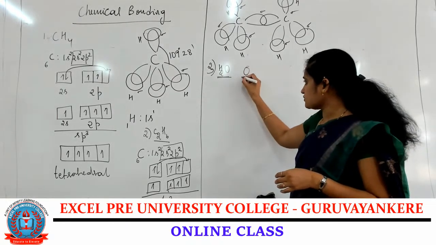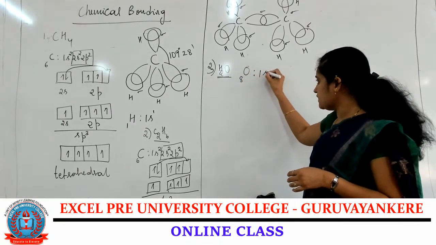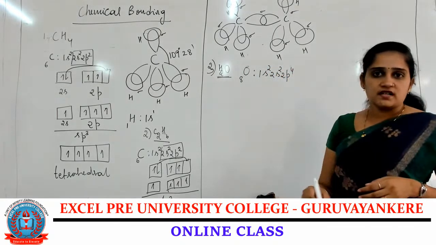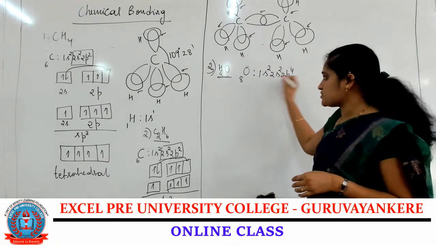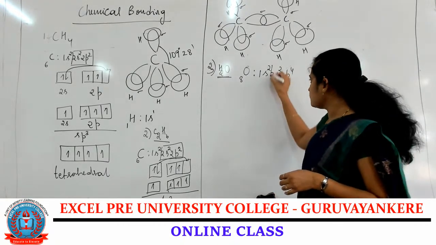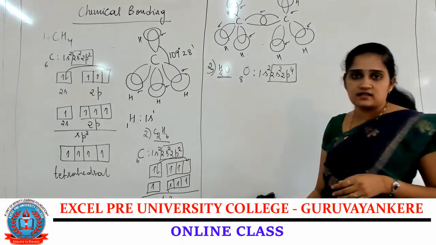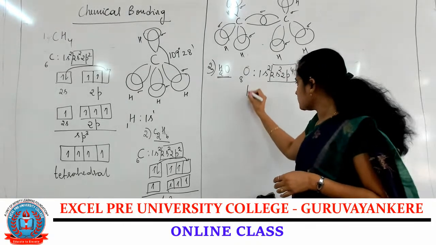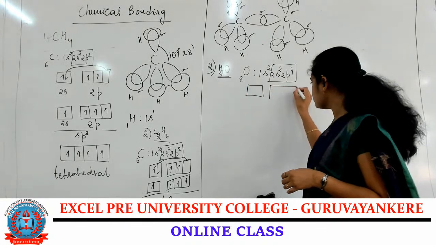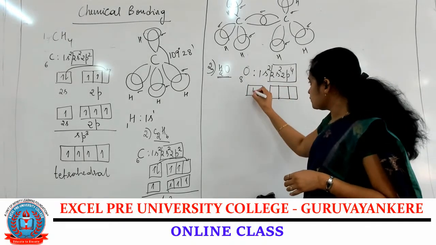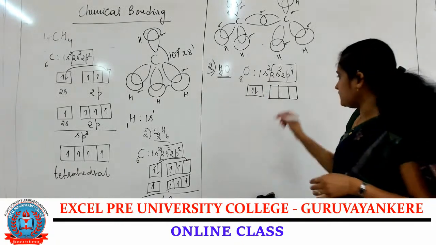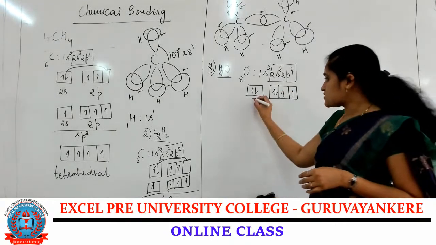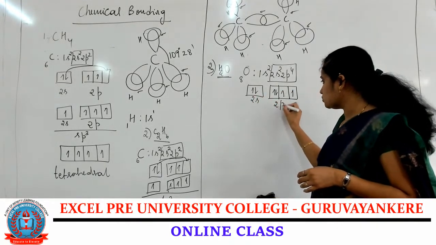Let us write the electronic configuration. Oxygen is 8: 1s2, 2s2, 2p4. So 2s2, 2p4 is considered as a valence shell. If you write the box diagram, the 2s orbital contains 2 electrons, and in the 2p orbital 1, 2, 3, 4 electrons. This one is 2s, this one is 2p.